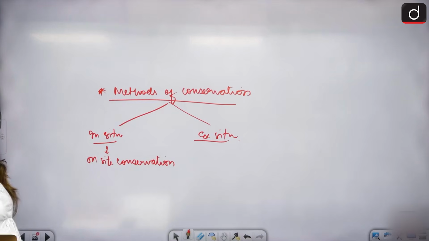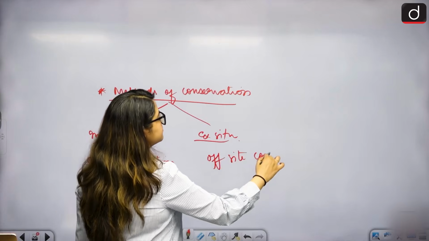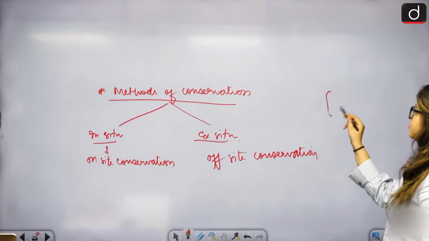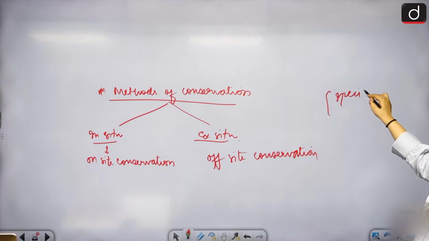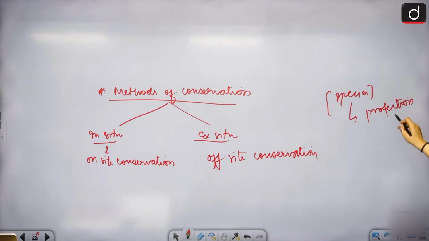Ex-situ is off-site conservation. What is happening is, sometimes wherever the species is, the species that needs conservation, there itself we will provide it extra protection, good habitat, food, health, and so on.